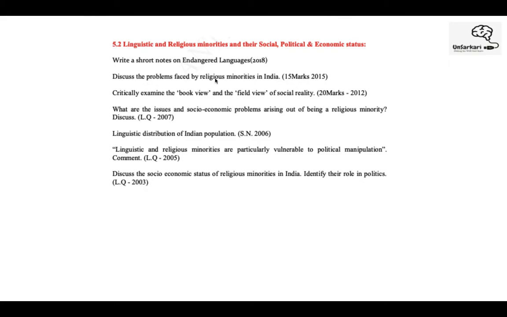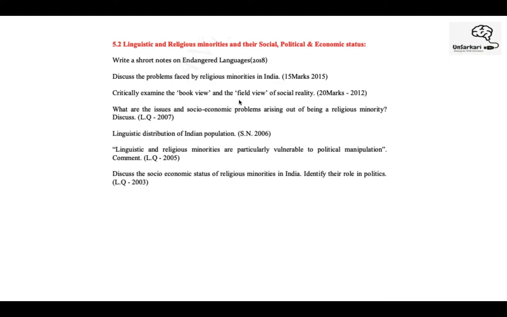Again, problems faced by religious minorities in India. So this question can be a part of your essay, your GS, and even this paper too. And you'll find so many articles and editorials which cover such topics from different angles, different views.